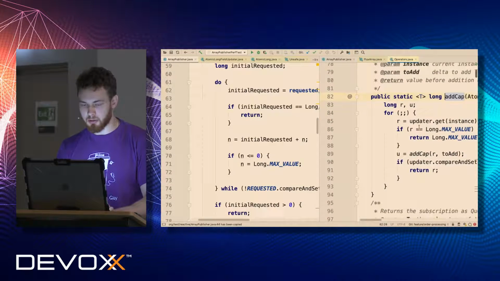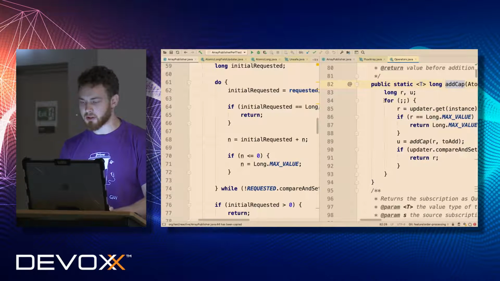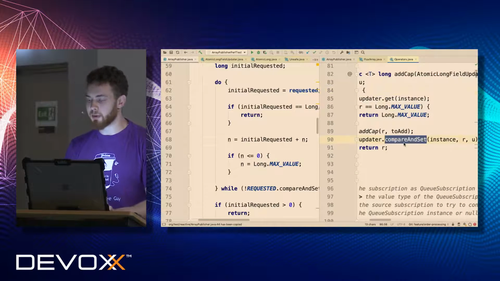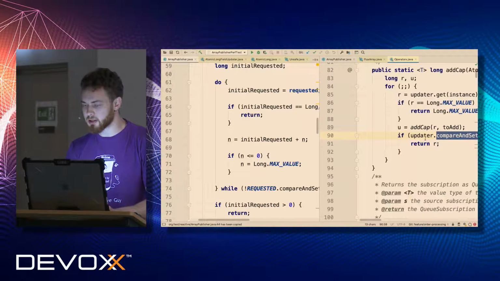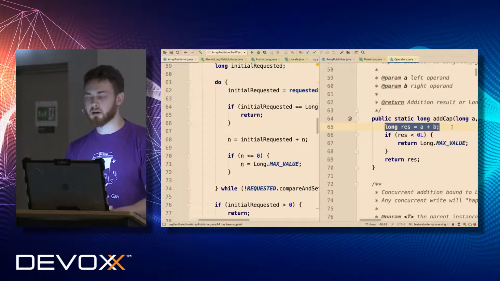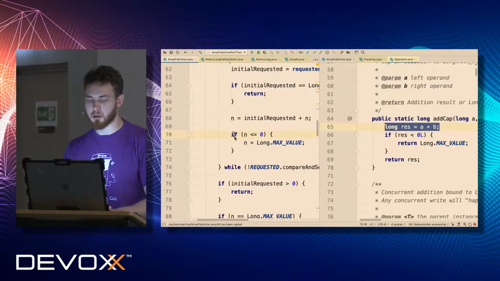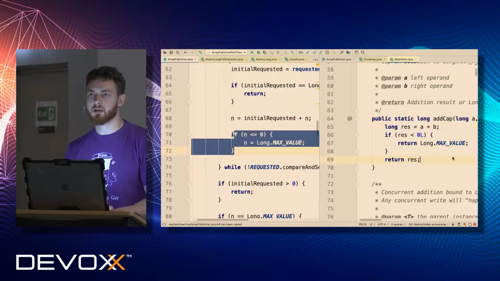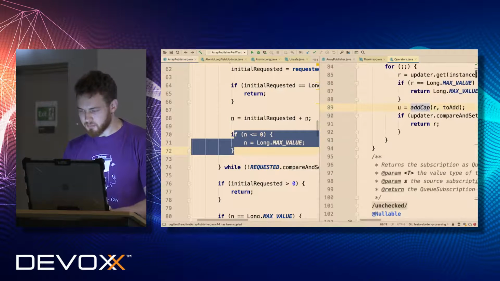So if you look, this is the same infinite loop, a for loop in their case, which does compare and set on some particular instance. And here is the same verification that we didn't get any overflow, the same as ours. Do you see that? Yeah, it's absolutely the same.